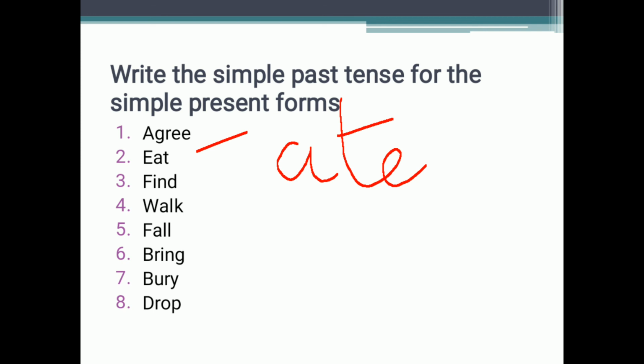Bring, brought. Bury, buried. It ends with y, so as we have learned, we will replace y and we will add ied at the end of this. Buried. Drop, dropped. Double p and ed. Drop, dropped.